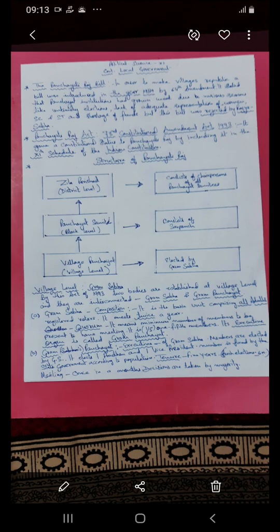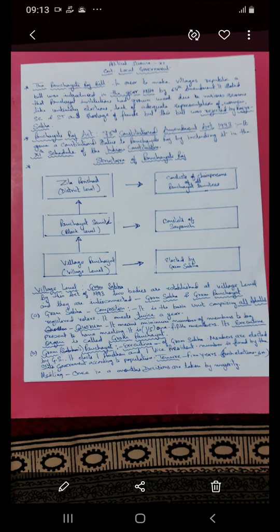And tenure: like we have a tenure of 5 years in Lok Sabha, it also has a tenure of 5 years. And as we can have fresh elections in case the government fails to perform its duties or Lok Sabha is dissolved, similarly here also, if it is dissolved, fresh elections will take place within a period of 6 months.